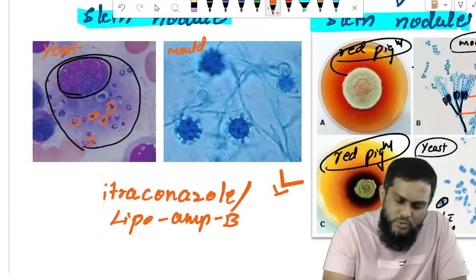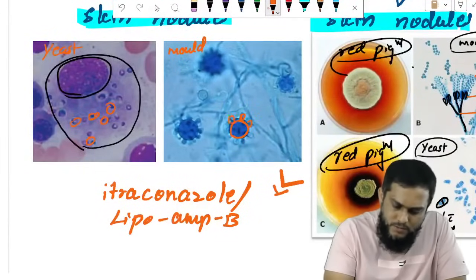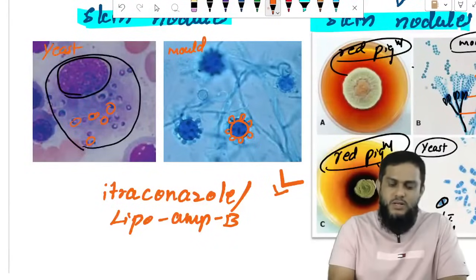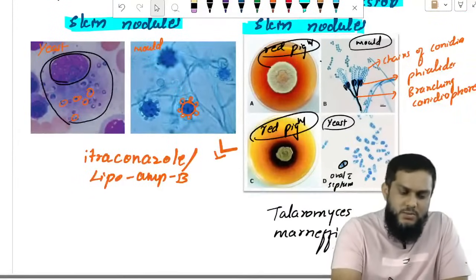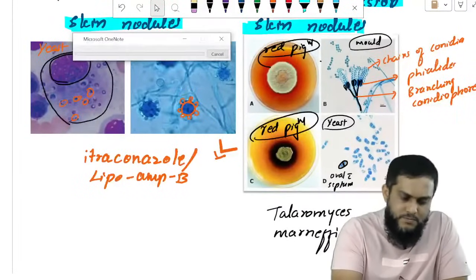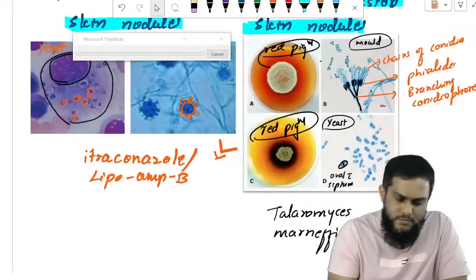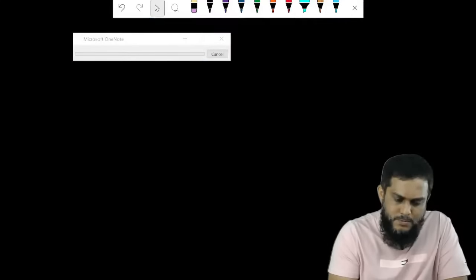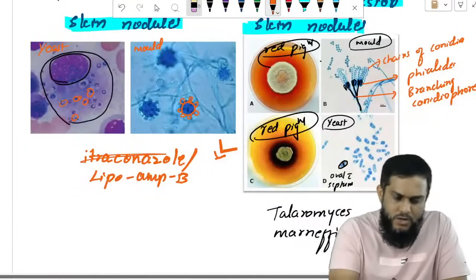In the mold form you see conidia surrounded by tubercles.